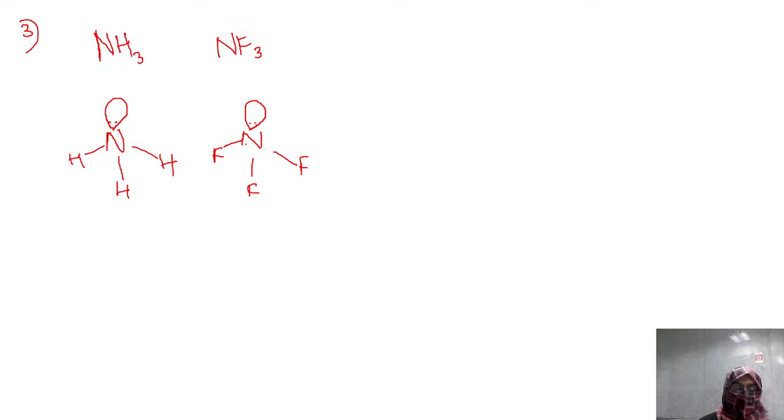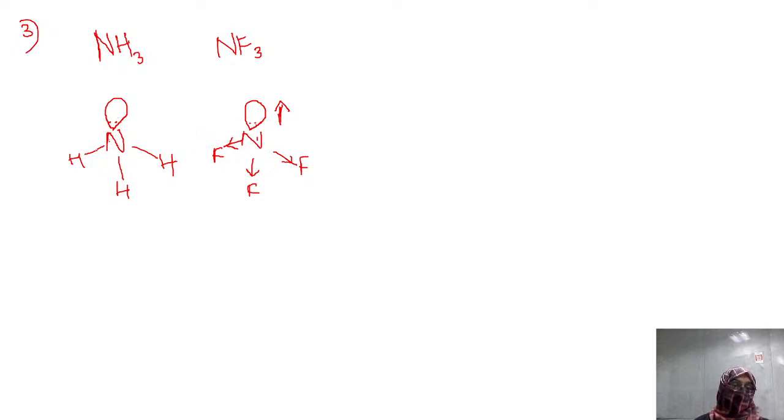Here in NF3, between nitrogen and fluorine, the electronegativity is towards fluorine. The arrow is moving downward, again downward, again downward. And between nitrogen and lone pair, it is moving upward, because the lone pair will have more electronegativity as it is alone. So one is moving up, 3 are moving downwards.